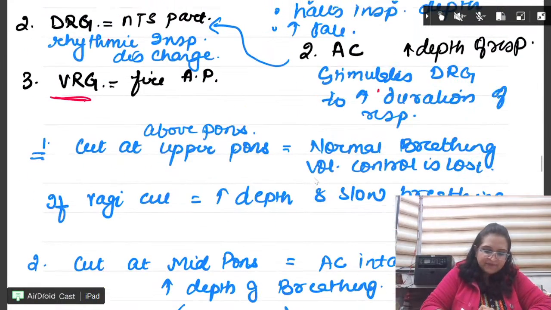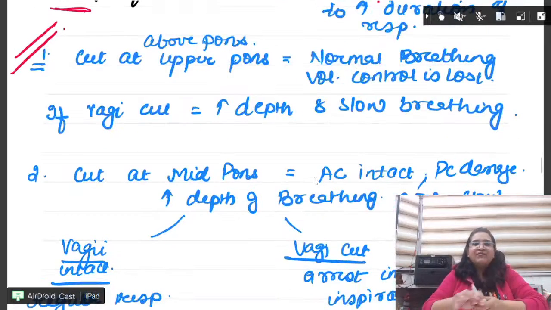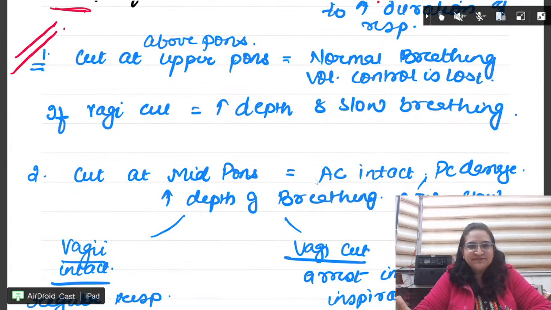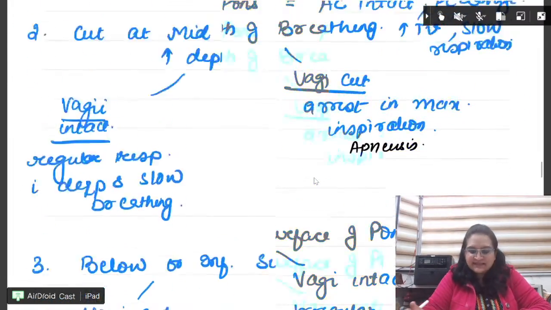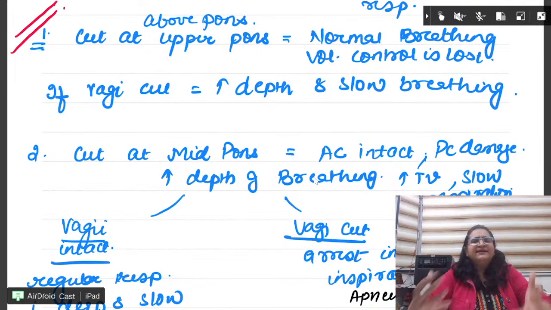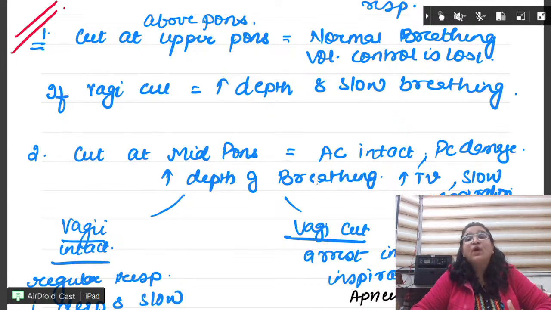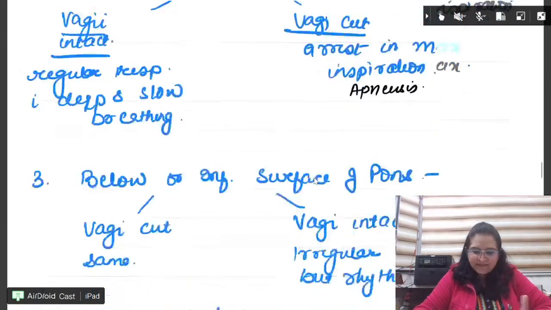This particular thing is a little bit important. When you cut above the pons, what happens? When you cut at the mid pons, what happens? This type of question can come, and to understand the concept is a lot of work. So my suggestion is, I know you might have the notes for this, where we make a cut at the upper pons, or a vagus cut, what happens? Please learn it, write it, learn it, because this is a very probable question. This is a very favorite topic of examiners.